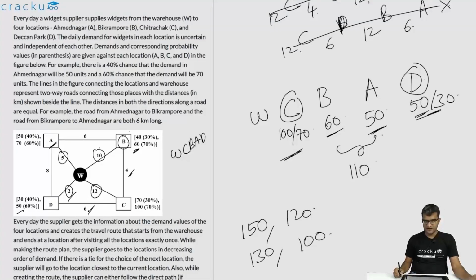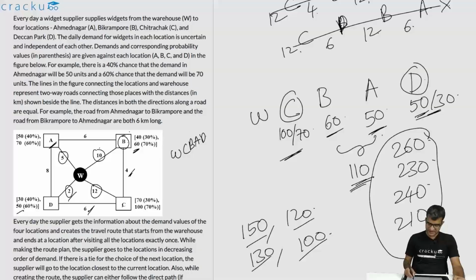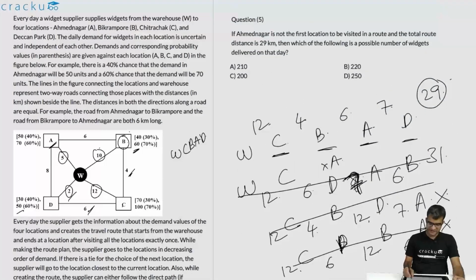So the sum of all the 4 cities combined, the total supply, will be 150 plus 110, which is 260, or 120 plus 110, which is 230, or 130 plus 110, which is 240, or 100 plus 110, which is 210. Any one of these 4 is the correct answer. If you're looking at it, the only option that is given is 210. That will be the answer.